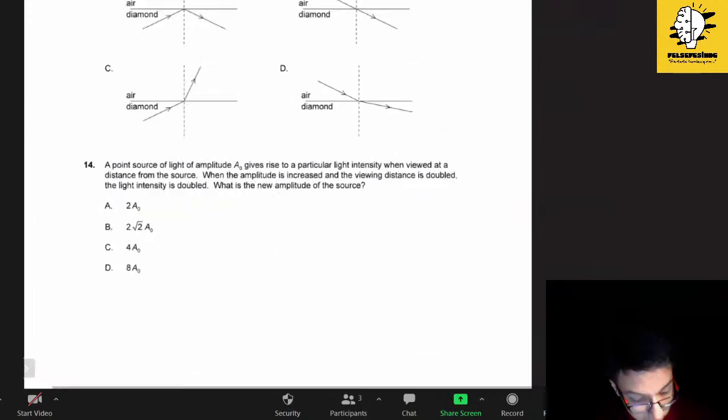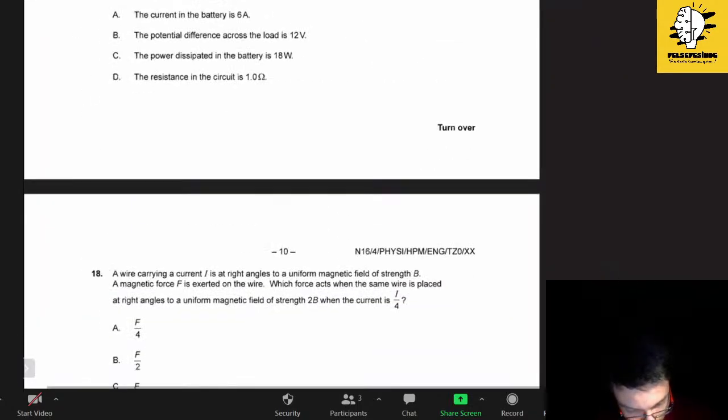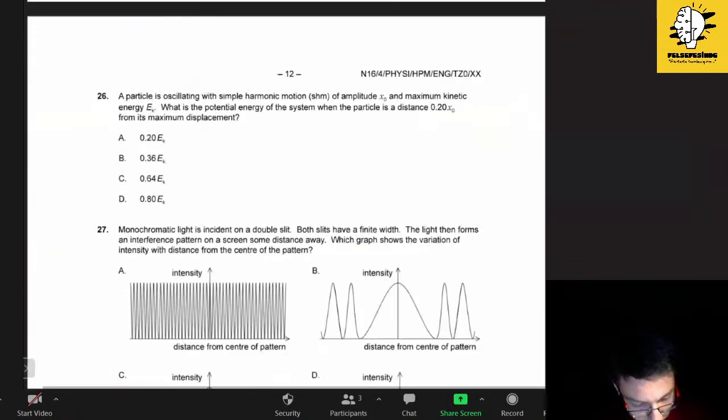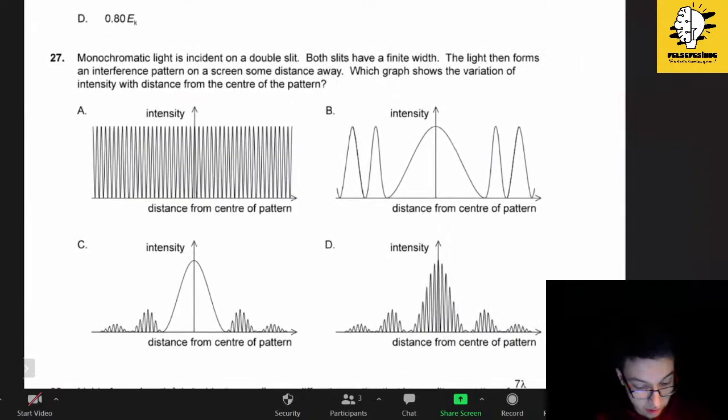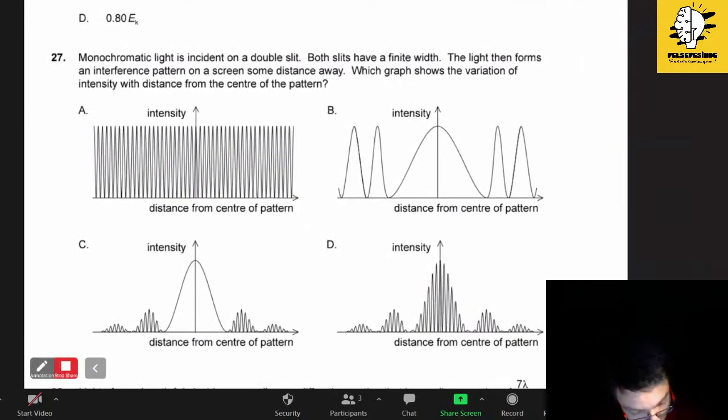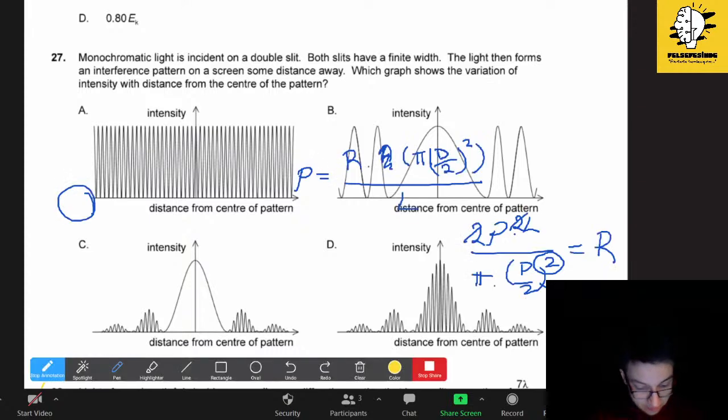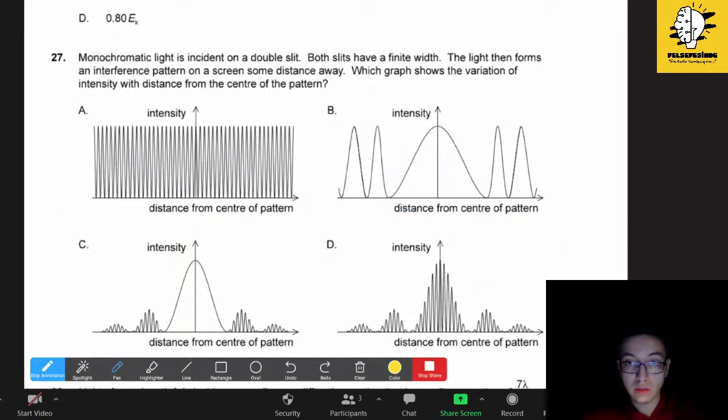Maybe you can look at this one again. Meanwhile, I'm bringing another question. Maybe you can talk about why this should be D. Yeah, it is D, and I will find a Kirchhoff's problem for you.